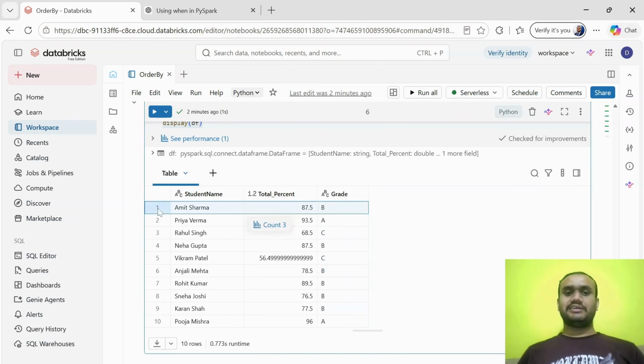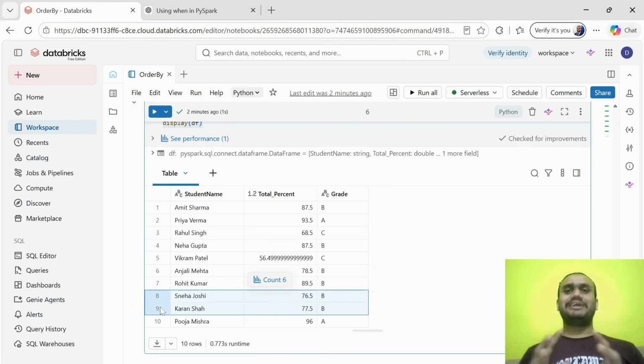This is Amit, then Neha, then Anjali and Rohit and Sneha, and one more, Karan. There are five students in B grade. There will not be any kind of jealousy or negative mindset for them, right? Everybody is in an intermediate position.